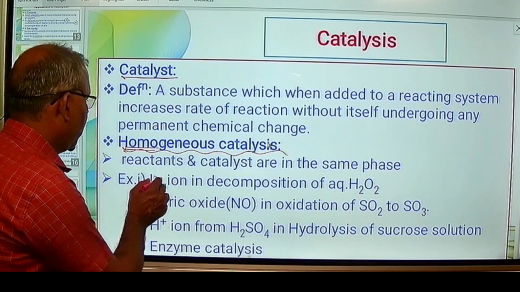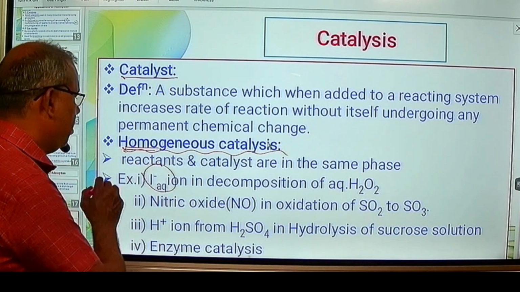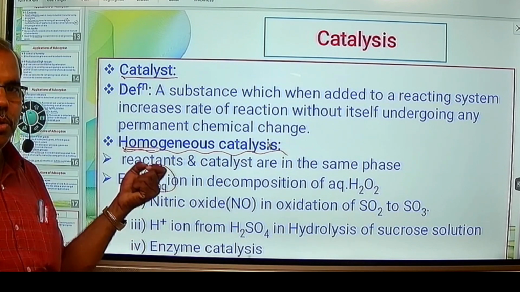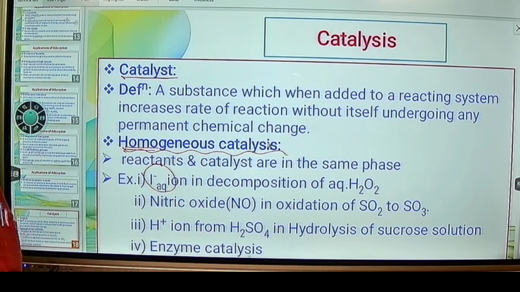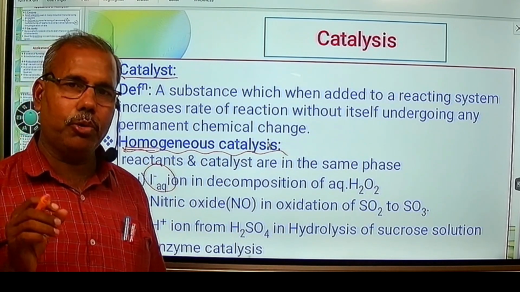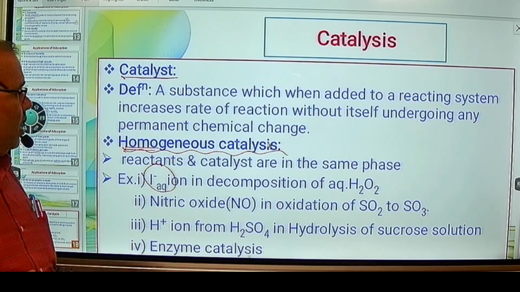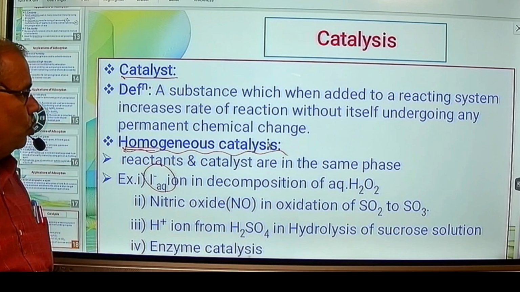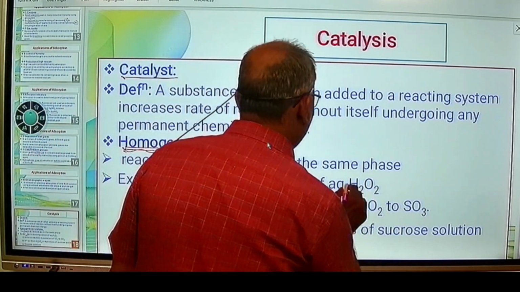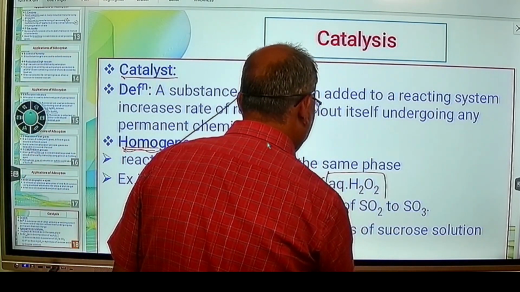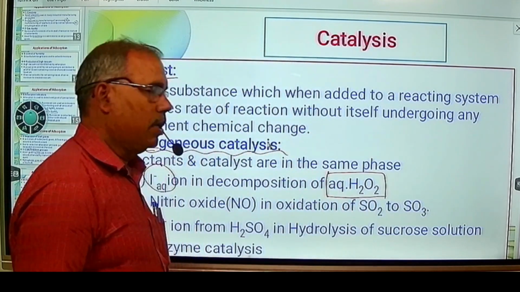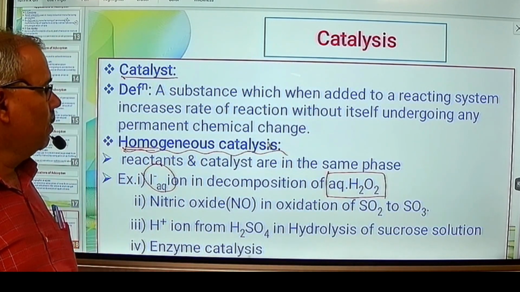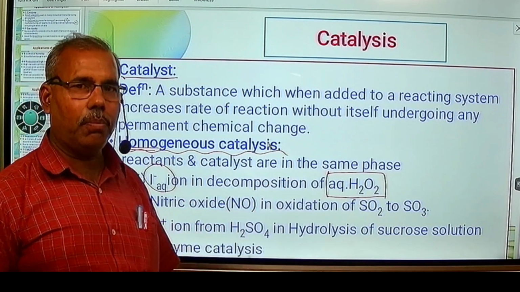Examples are given: I minus aqueous, that is, iodide ion dissolved in water, produced in the solution. It is used in the decomposition of aqueous H2O2, that is, a solution of hydrogen peroxide.